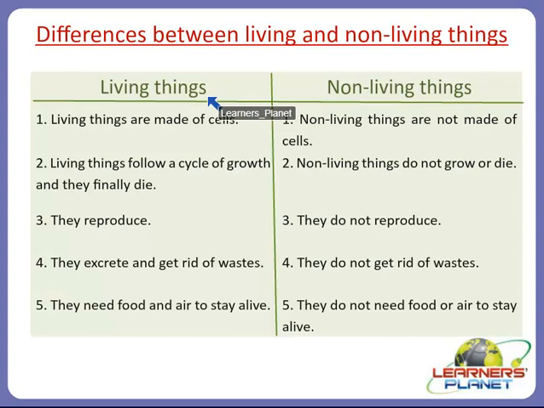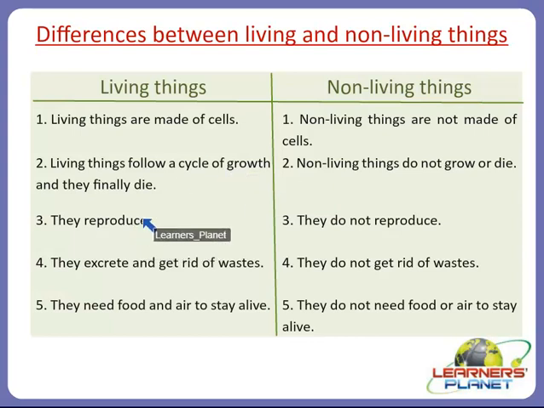So what are some of the differences between living things and non-living things which you can keep in mind? Yes, living things are made up of cells. Non-living things are not made of cells. Living things follow a cycle of growth and they finally die because they have a life cycle, as we discussed the life cycle of a mosquito. Whereas non-living things do not grow or die because they were never alive. Living things reproduce. Non-living things do not reproduce.